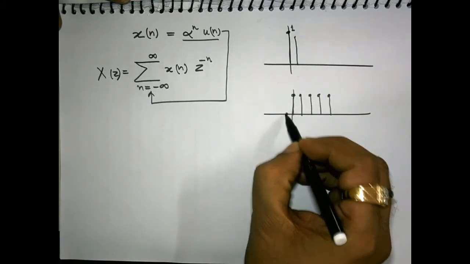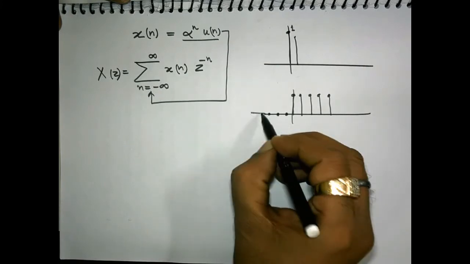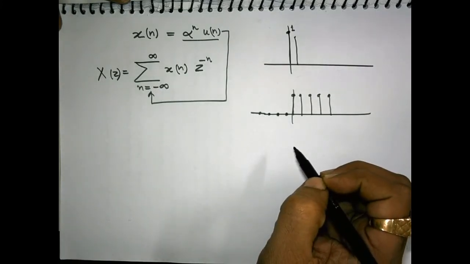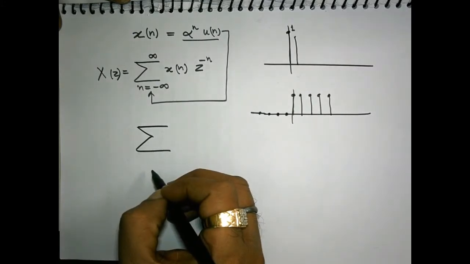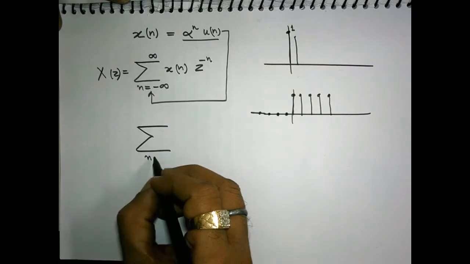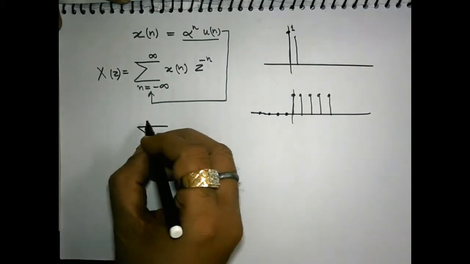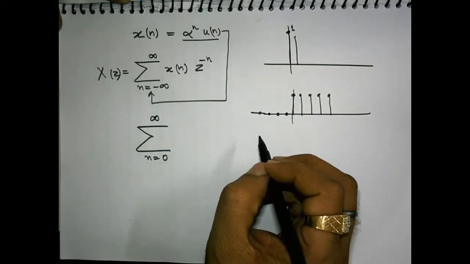For n less than 0, it has value 0. So performing addition before n equals 0 is meaningless, and we start the addition from n equals 0 to infinity.